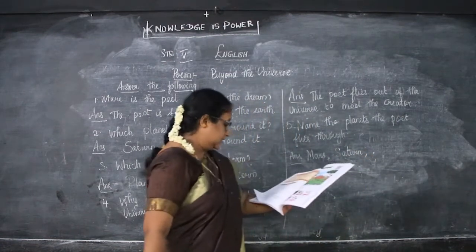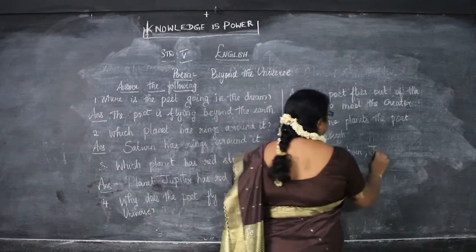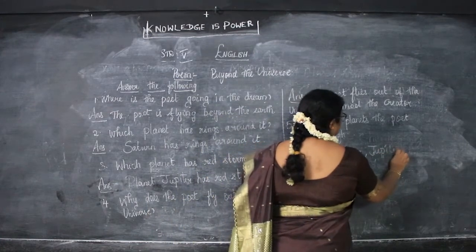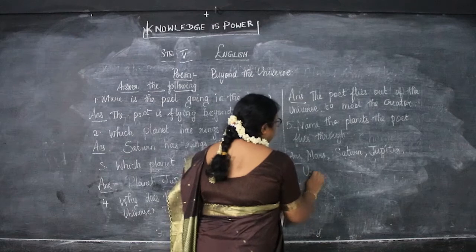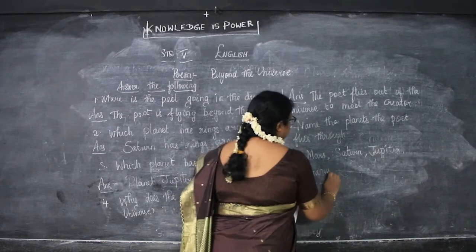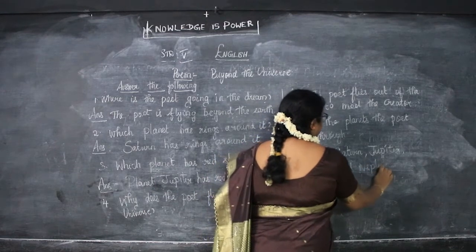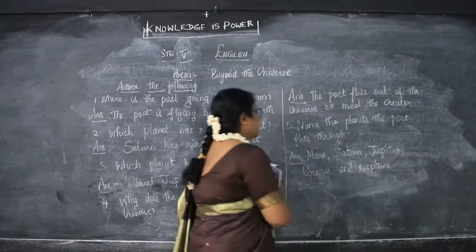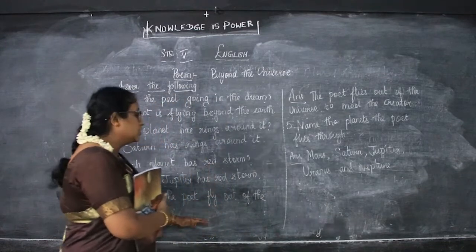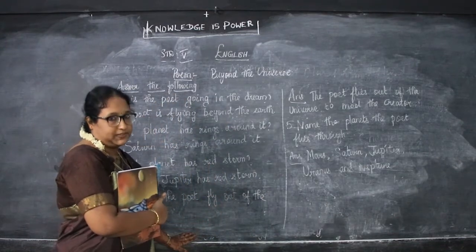Mars, Saturn, Jupiter, Uranus and Neptune. Okay. So these are the 5 question answers, children. You take down in your notebook and keep it safely and learn.